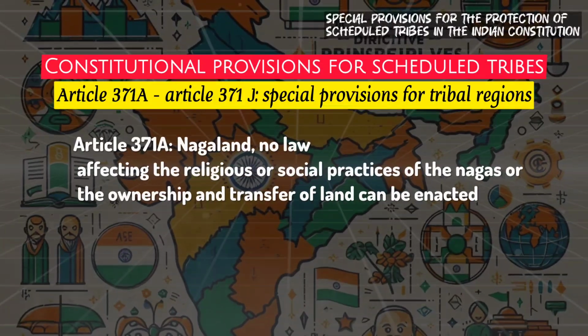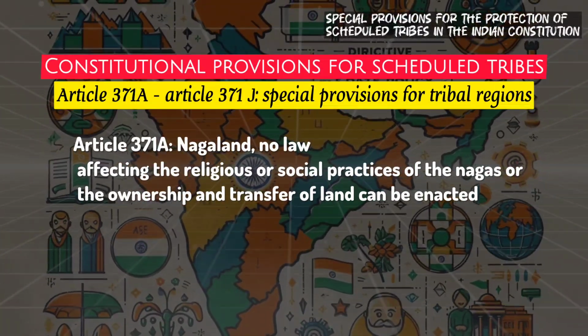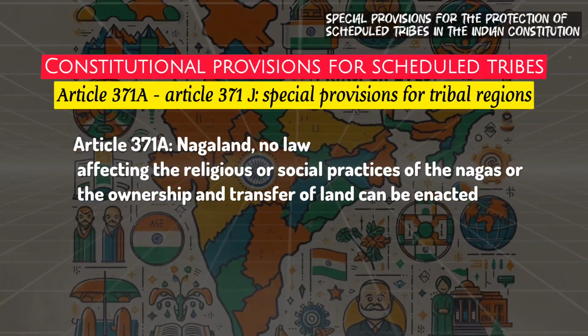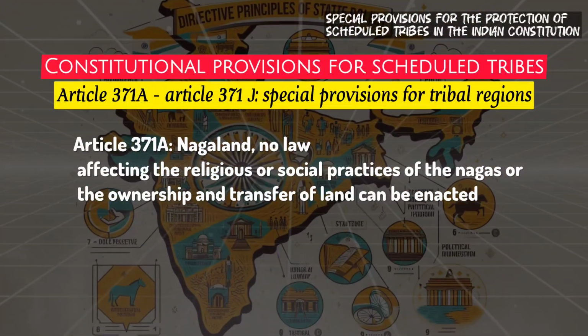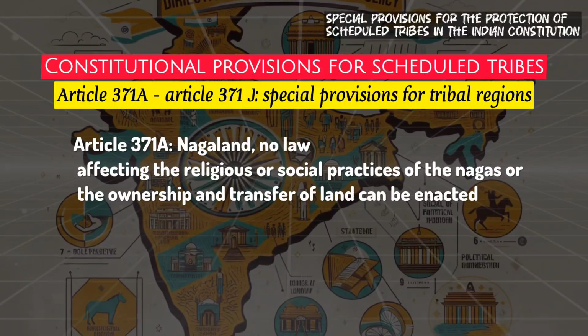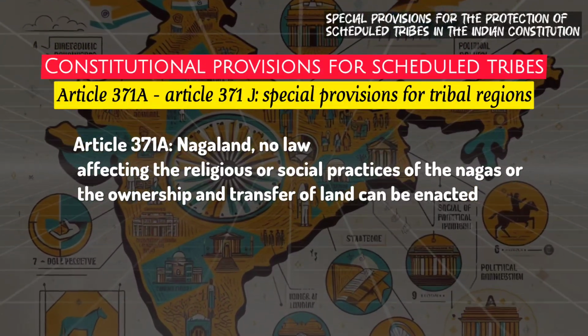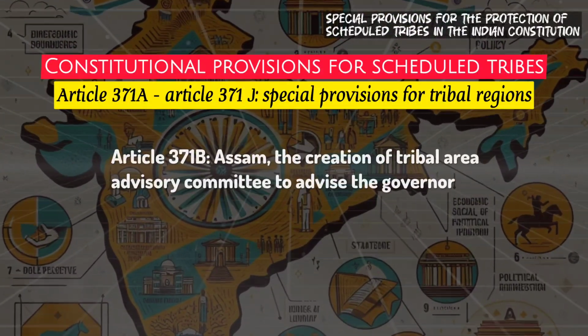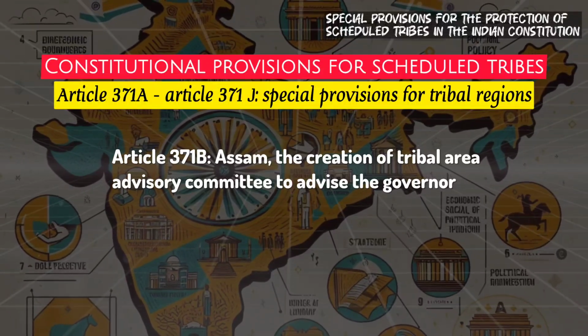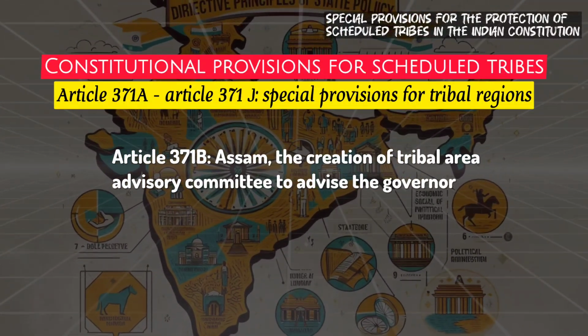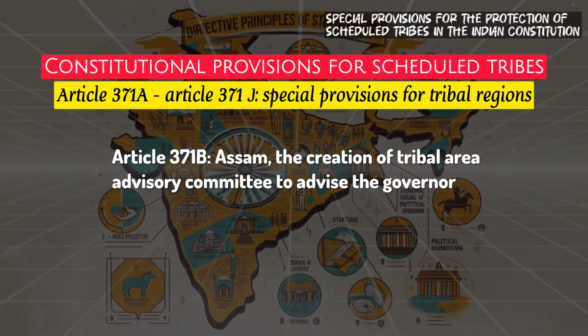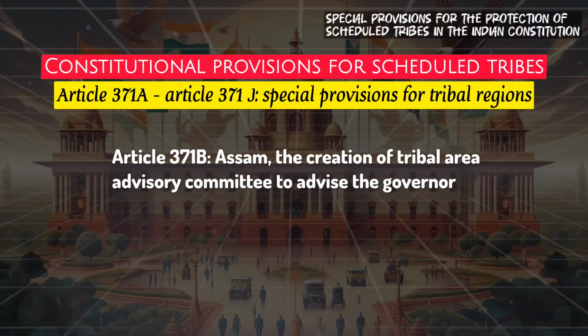Article 371A gives special provisions for Nagaland, ensuring that no law affecting the religious or social practices of the Nagas or the ownership and transfer of land can be enacted without the consent of the state's legislative assembly. Article 371B makes special provisions for Assam, providing for the creation of a Tribal Areas Advisory Committee to advise the governor on issues concerning the administration of tribal areas in the state.